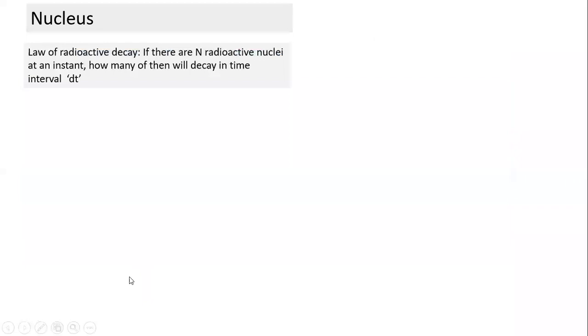Now we come to, okay, what is the law of radioactive decay? See, what is seen is that all unstable nuclei decay. Which process? It could be alpha decay and beta decay. And gamma decay is a subset of alpha and beta decay. So predominantly we are actually talking of alpha decay and beta decay, because they only change the nuclei. Suppose a number of radioactive nuclei are present. How many of them will decay in time? So let's take, if we have N number of nuclei present, how many of them will decay and which one of them will decay?